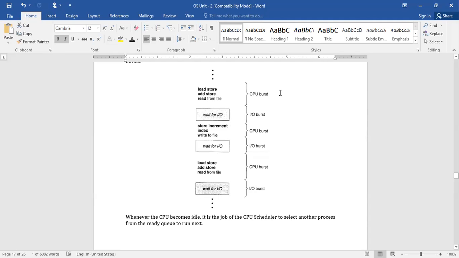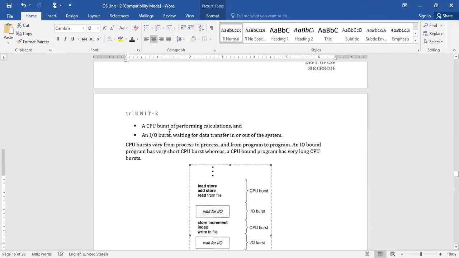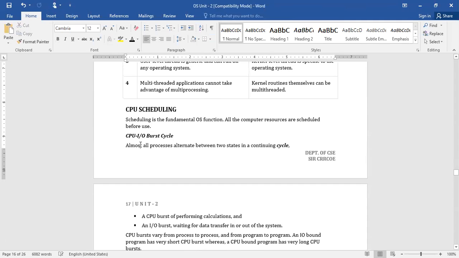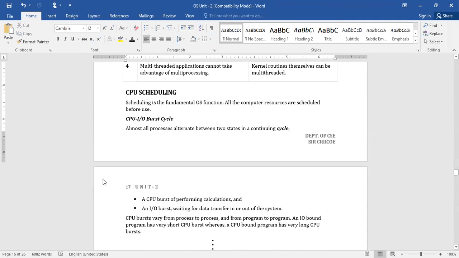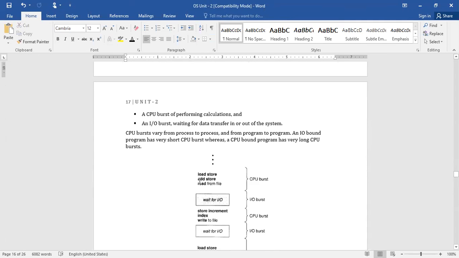Whatever time it spends at the CPU level is called CPU burst. Almost all processes switch between these two. Either the process executes on the CPU, or whenever it needs the services of IO, it goes to the IO burst.